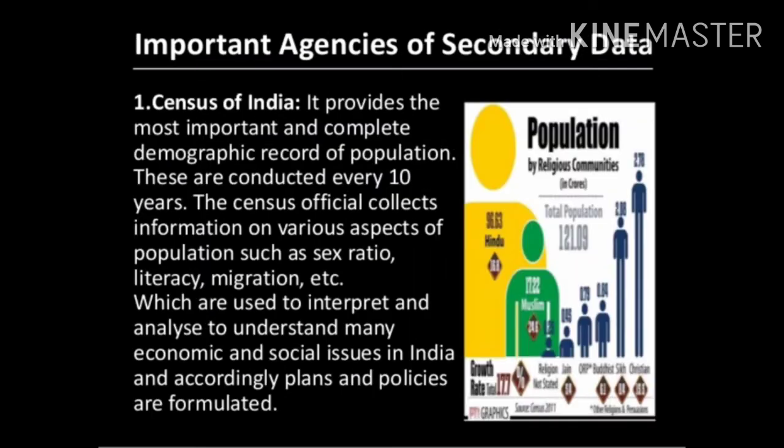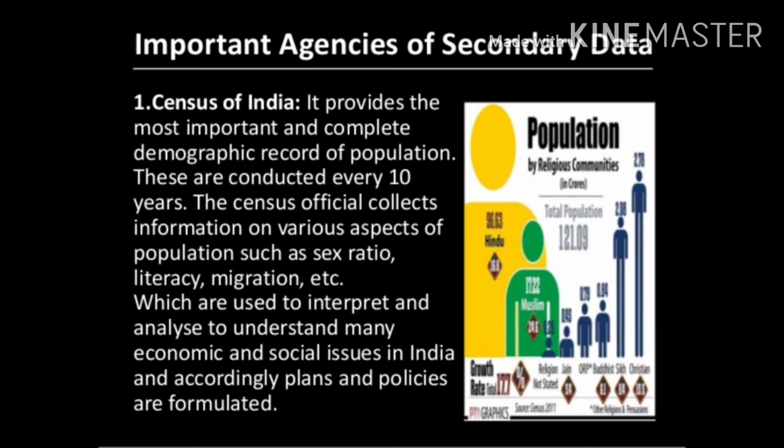We know that census is primary data. Apart from that, there are a few agencies which collect data by themselves, mainly for others to use. That is called secondary data. So who actually collects the data? There are a few agencies that collect it, and that data can be used by anyone for a survey, based on the survey. Those are the agencies we are going to discuss.